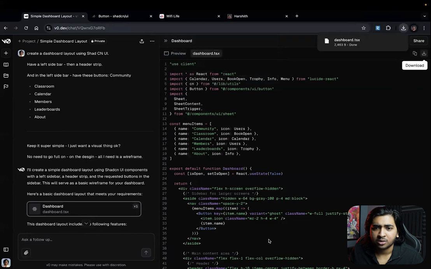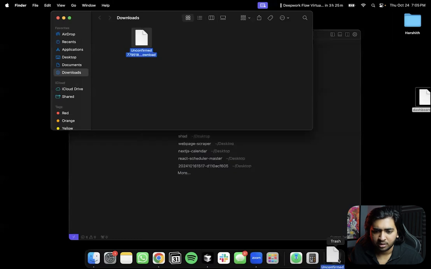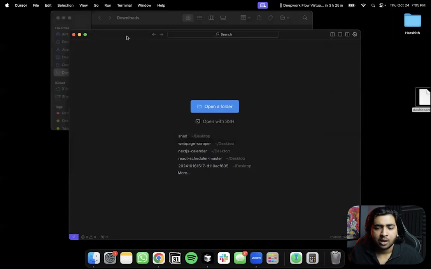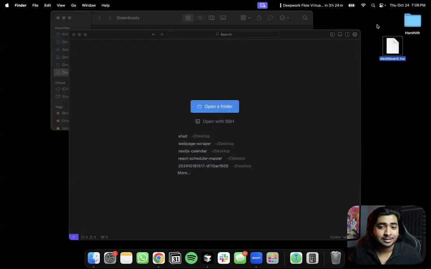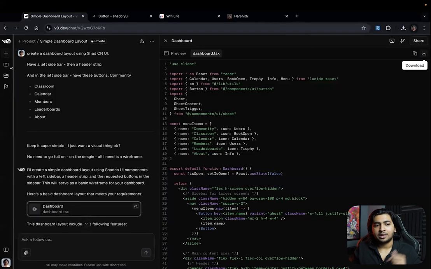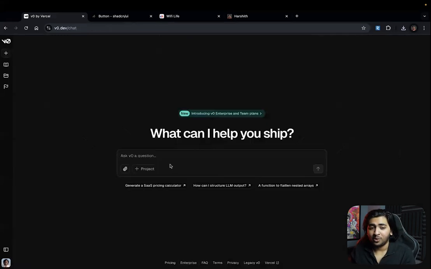I don't know where it goes. Let's just bring it to this. I don't know what that is. Let's just delete that. Okay, so now that we've got the file, we can't simply drag and drop this file, right? That's not how we can do it. So now let's just create a new chat. Every time after you're done, just create a new chat, because V0.dev hallucinates a lot. So I don't want to deal with all the hallucinations.